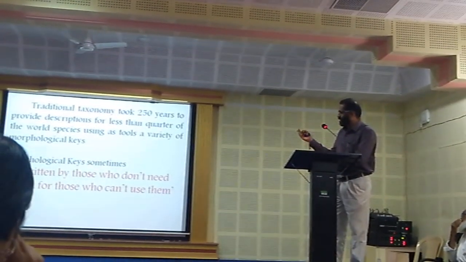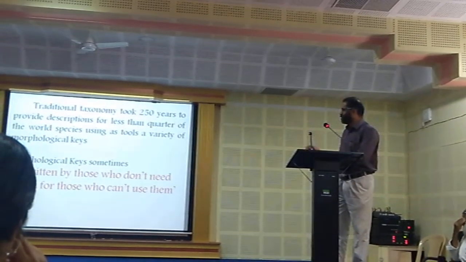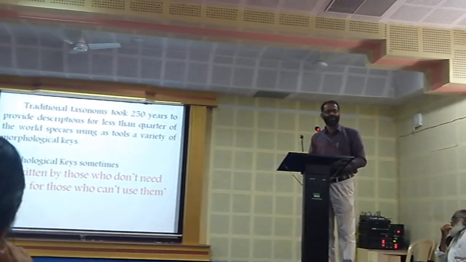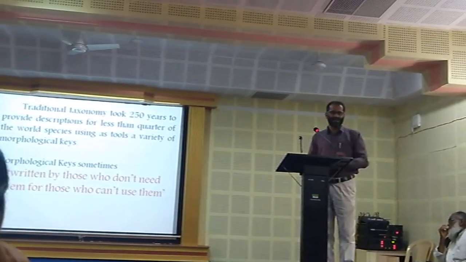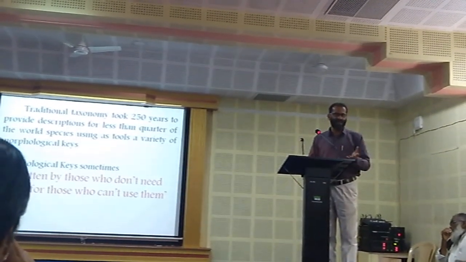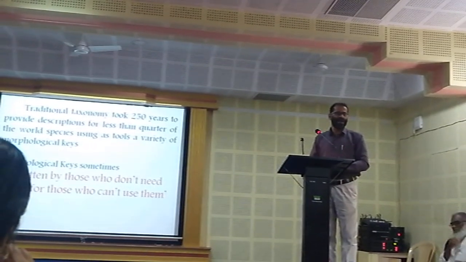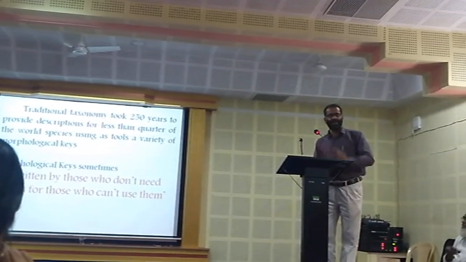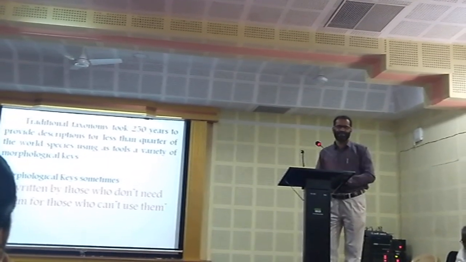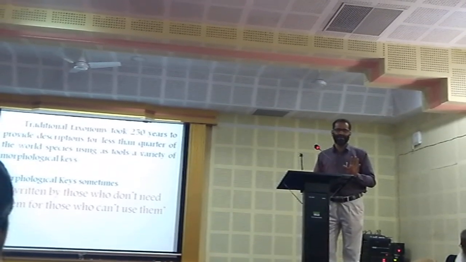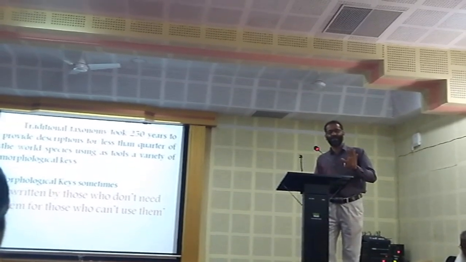Then morphological keys are sometimes written by those who do not need them and those who cannot use them. Suppose I derive the taxonomic keys. I don't need the keys. I can identify my own species because I developed the taxonomic keys, so I don't want my own keys for identification. It is for non-taxonomists. If you follow my keys, you cannot follow them. So the keys are keys, but of no use. This is the pathetic condition we taxonomists are facing.